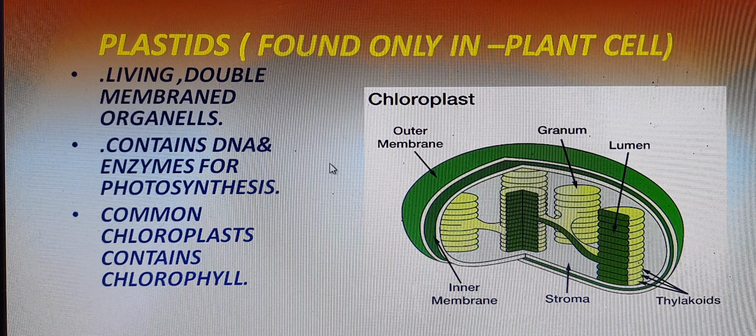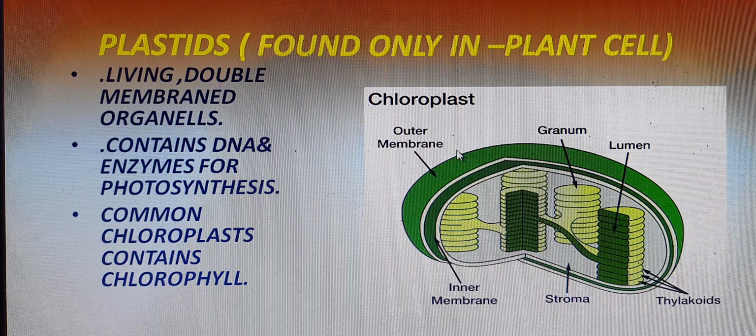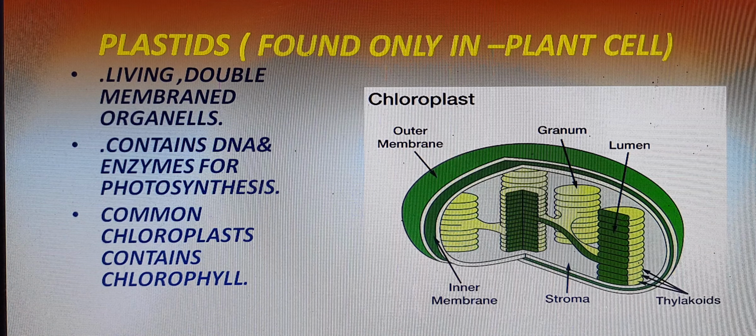Now we are coming to plastids. Plastids are found only in plant cell, absent in animal cell. The plastid is a double membrane organelle. It is only present in plants, and the basic purpose is that it contains some pigment, and the pigment present in plastids varies from plant cell to plant cell. This is the green pigment. What picture you are seeing is a green pigment. Chloroplast means the plastid contains chlorophyll, which is a green pigment present in the leaf of the plant, right? So that's why it is called chloroplast.